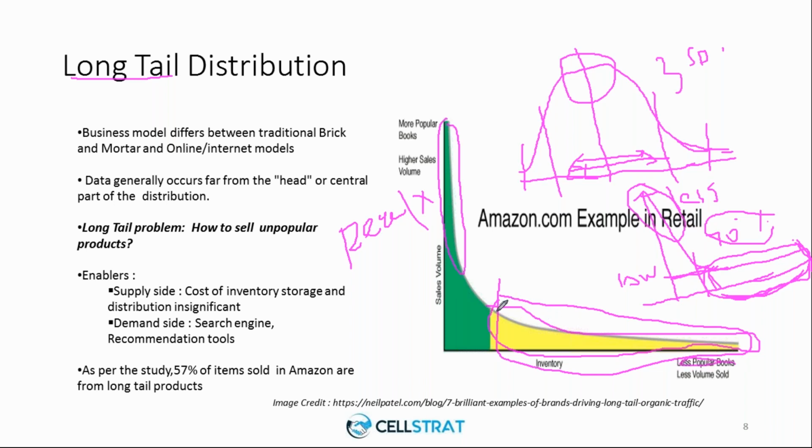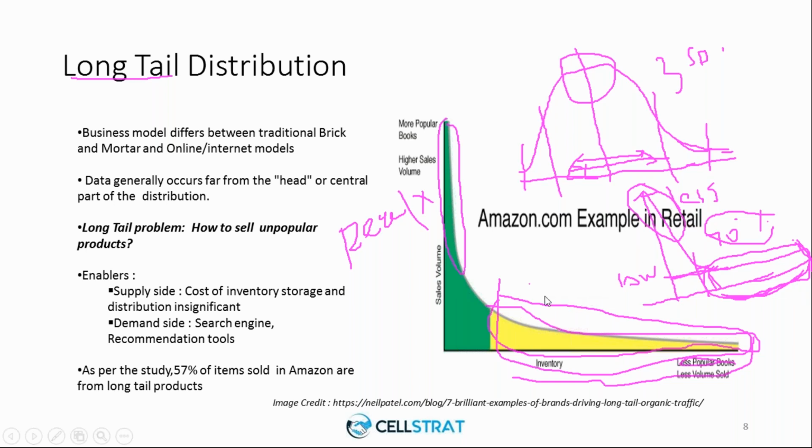But they want to sell all of them in lots of quantities, mainly because there is no constraint for them to sell only the most popular products. Now we are getting a lot of real choices to sell all these non-popular products or niche products, right?